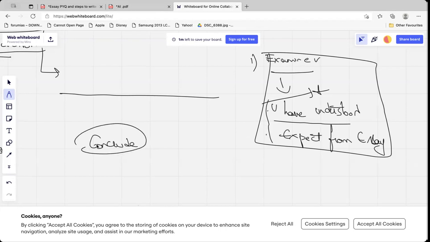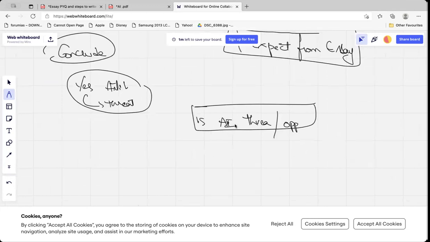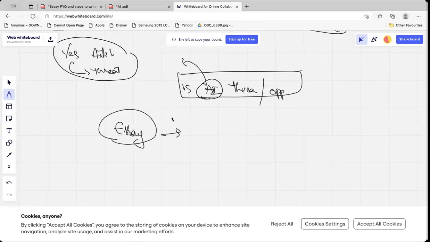Now say I have given the question: is artificial intelligence a threat or an opportunity? Don't say yes, it is an opportunity, or yes, it's a threat. In the introduction, you should raise curiosity. Now, how will you write the essay? Break the question. Is artificial intelligence a threat or an opportunity? You can break the essay and also use keywords to brainstorm and generate the essay. So the essay's introduction can be